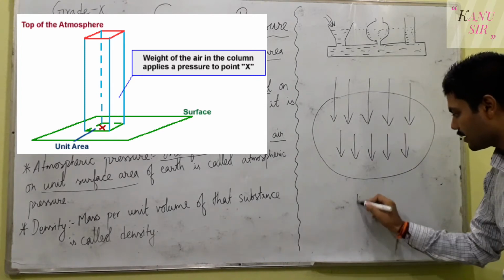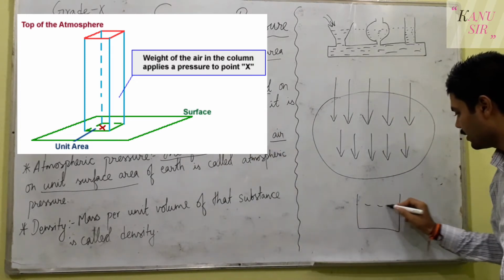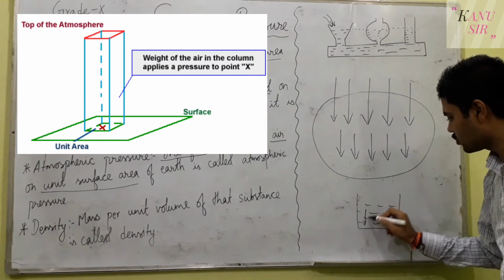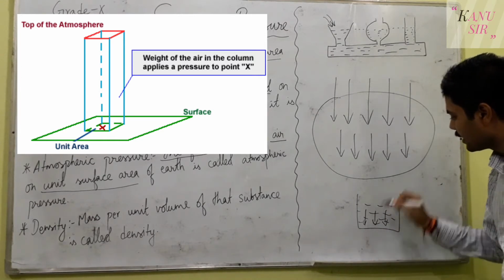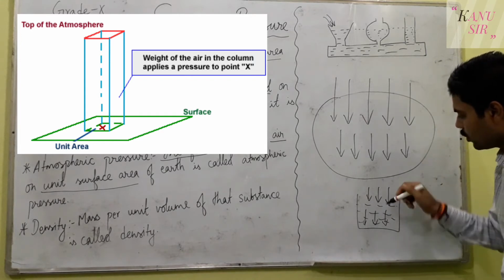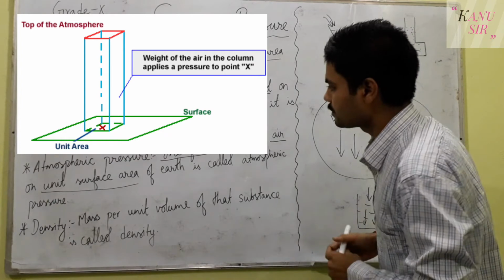There was another example I gave just before while explaining liquid pressure. There was liquid in the vessel, and I told you that liquid exerts pressure towards the base of the container. Similarly, the air also exerts pressure on the liquid, so that the liquid exerts pressure on the vessels also.